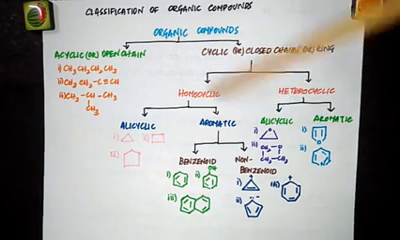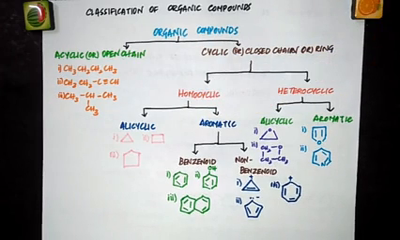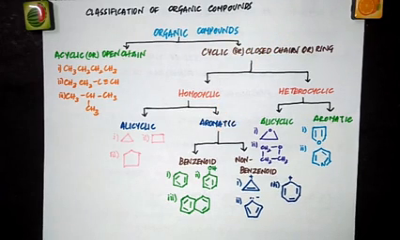The other subclass in homocyclic is aromatic. Aromatic compounds are a special type of cyclic unsaturated compounds. Unsaturated means they'll be having either double or triple bonds. Saturated compounds have only single bonds. In unsaturated compounds, there might be a double or triple bond. So these aromatic compounds are a special type of cyclic unsaturated compounds.